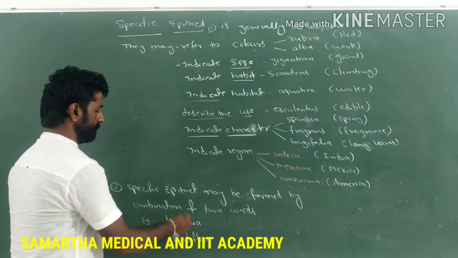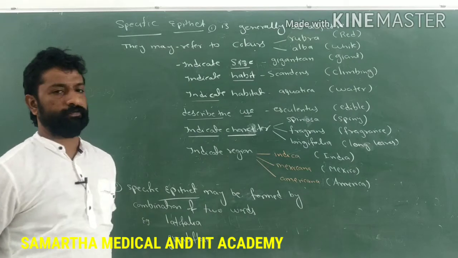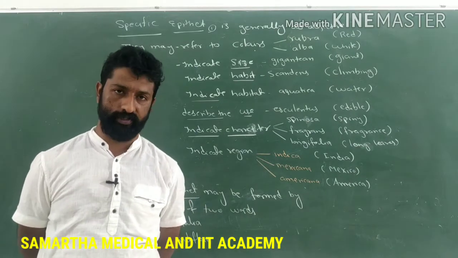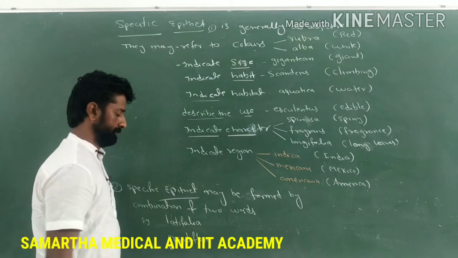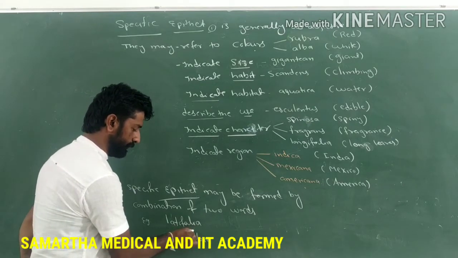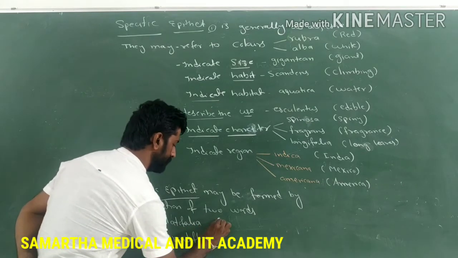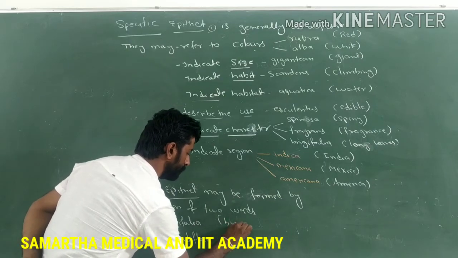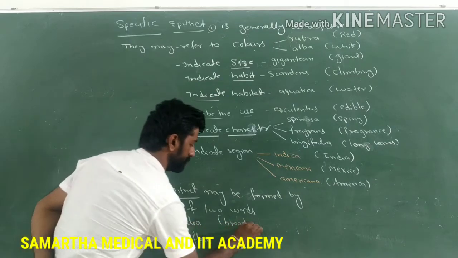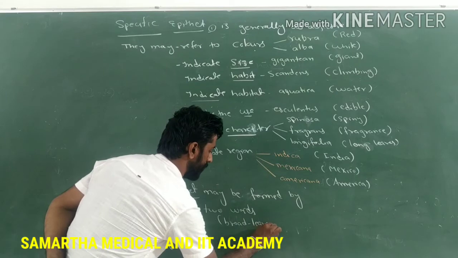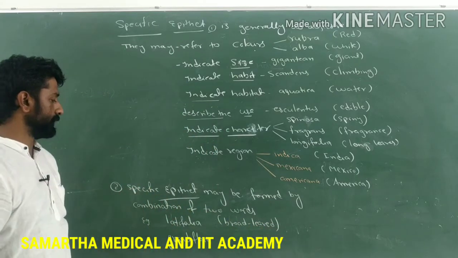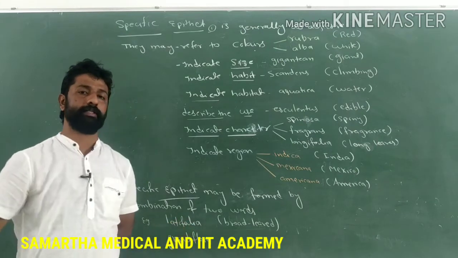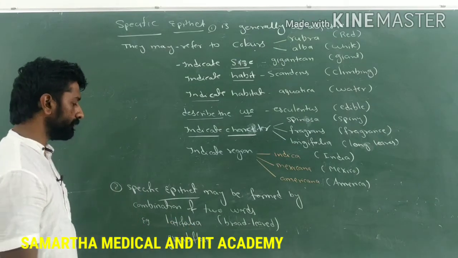Similarly, a specific epithet may be formed by the combination of two words also. Example, latifolia. Here lati and folia. Lati means broad, folia means leaves. Plants which have broad leaves belong to the species called latifolia.